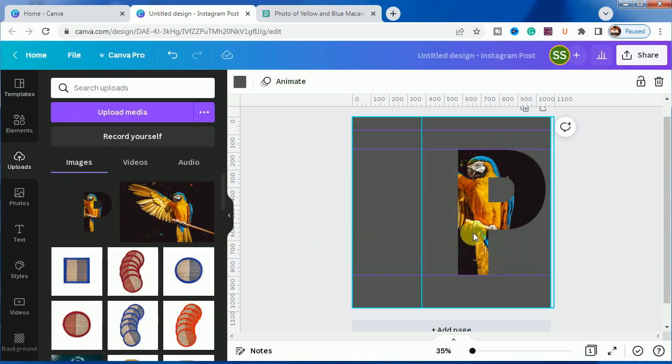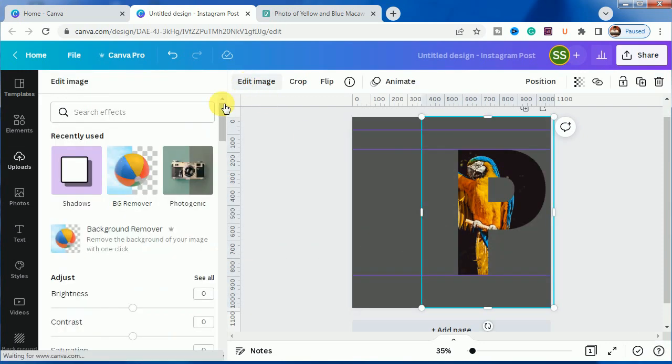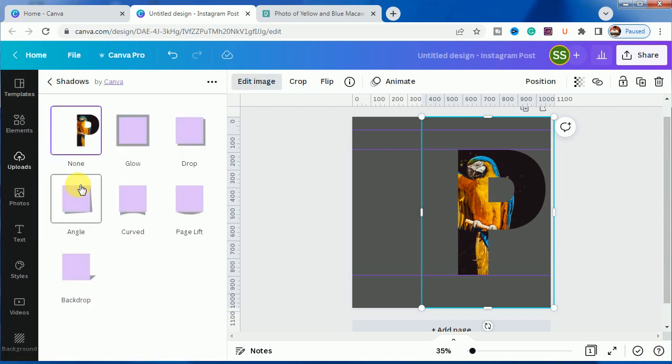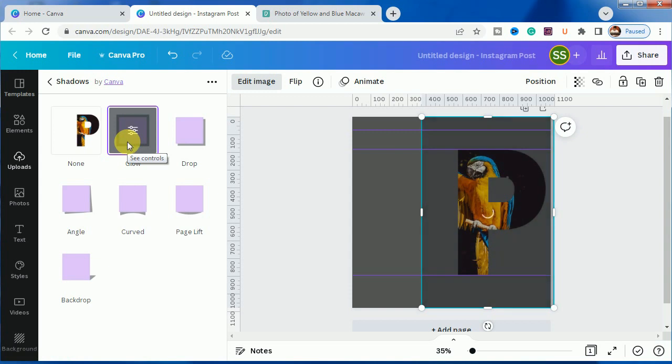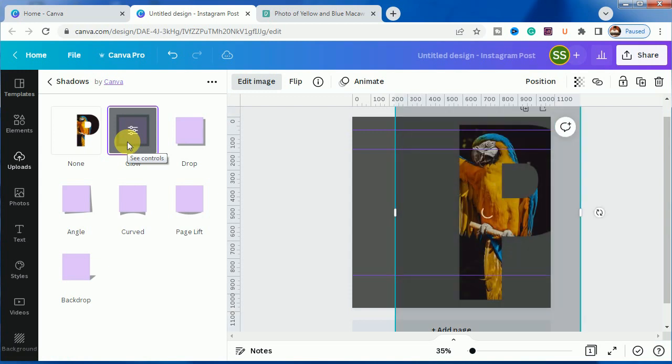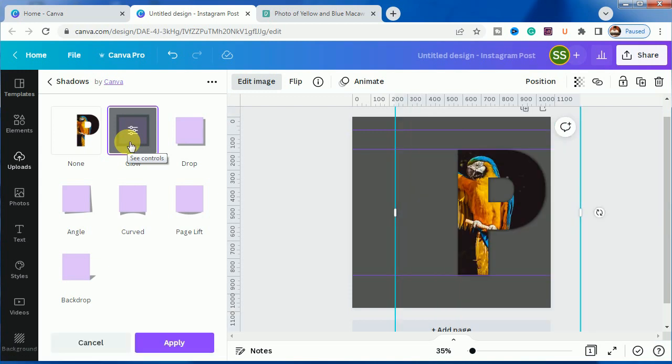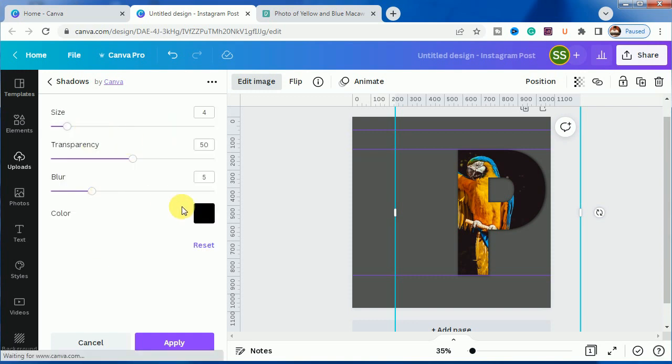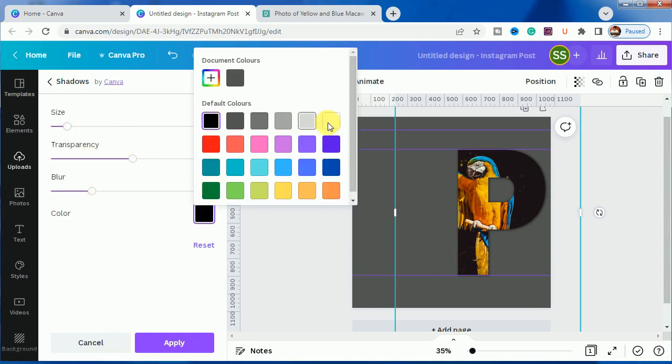Okay, and now for this we'll go to edit image and go to shadows and go to glow. Okay, and first choose the color from black to white.